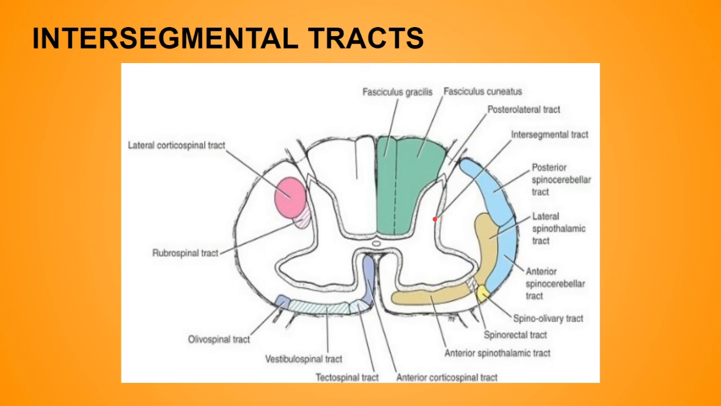Now last is the intersegmental tract over here. As you can see, these are the intersegmental tracts. Mainly the short ascending and descending tracts, which originate and end within the spinal cord only, exist in the lateral, anterior and posterior white columns, that means on all sides of the spinal cord, and the function of these tracts is to mainly interconnect the neurons of the different segmental levels. These tracts are particularly important in intersegmental spinal reflexes.